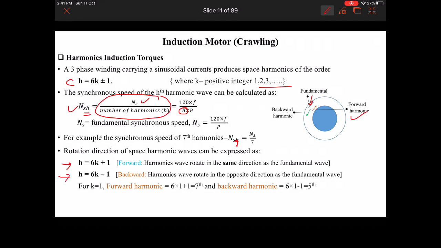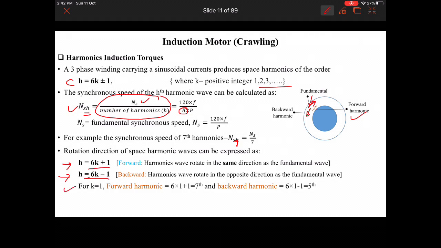This equation h equal to 6k minus 1 gives the backward harmonic, whose wave rotates in the opposite direction to the fundamental wave. So if the direction of the fundamental wave is like this, the backward one will rotate like this. How will we calculate which one is the backward harmonic and which one is the forward harmonic? Just substitute integer values of k in these equations.